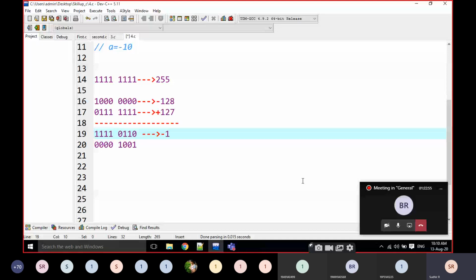How am I going to calculate it again? Just calculate what is the binary value for this one. Anyone?